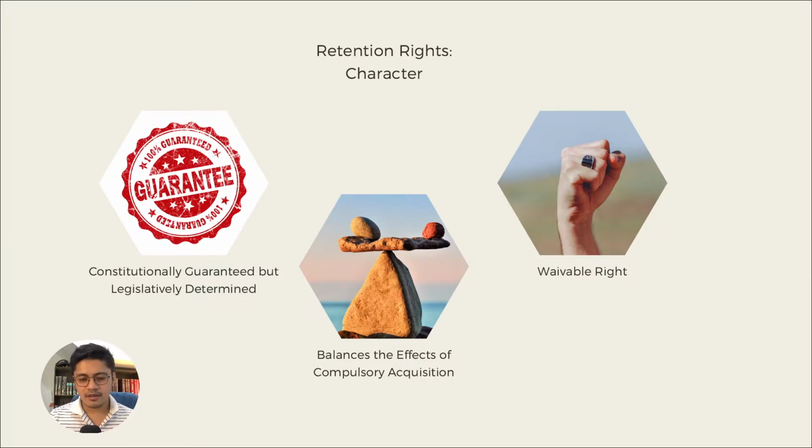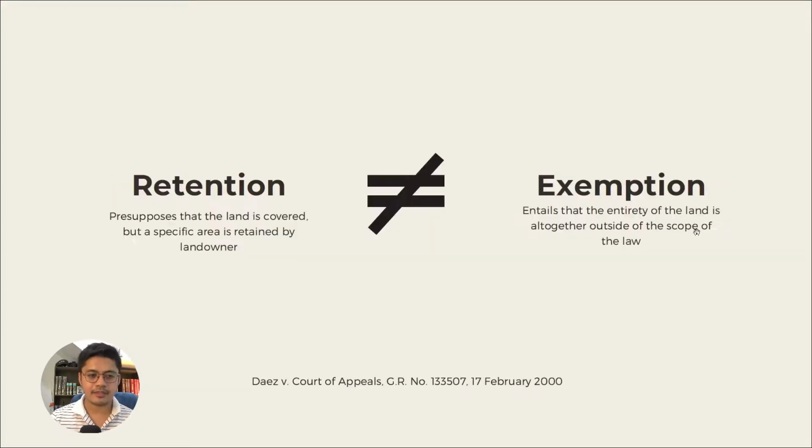But again, retention rights, it's a right, and under our framework, it's a waivable right, meaning it may be waived depending on the circumstances identified. All right. Note that retention is not equal to exemption. If retention, it presupposes that your land is covered, but specific areas of the covered lands are retained by the landowner.